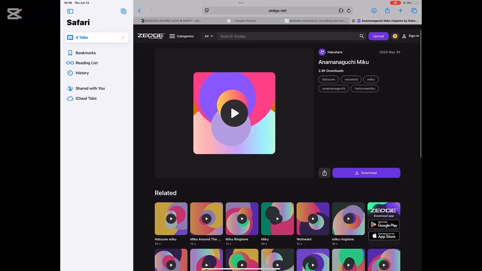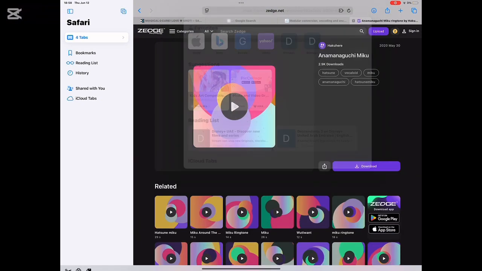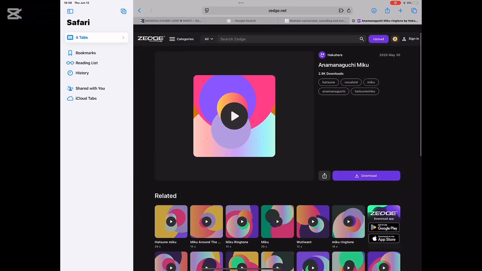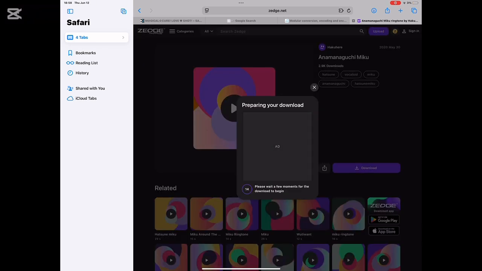Hi guys, today I'm going to show you how you can get a custom ringtone. So first, we're going to go to zedge.net, or you can just search Zedge on Google. And next, we're going to find the song you want, and then you're going to click download.